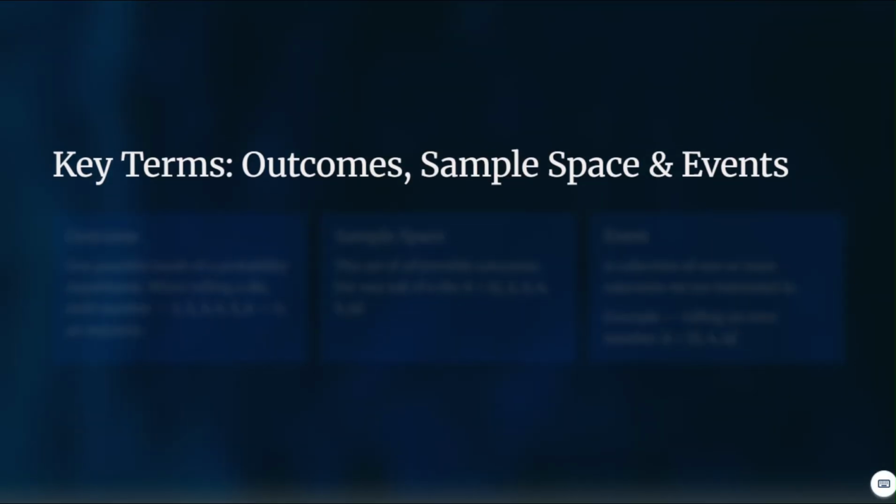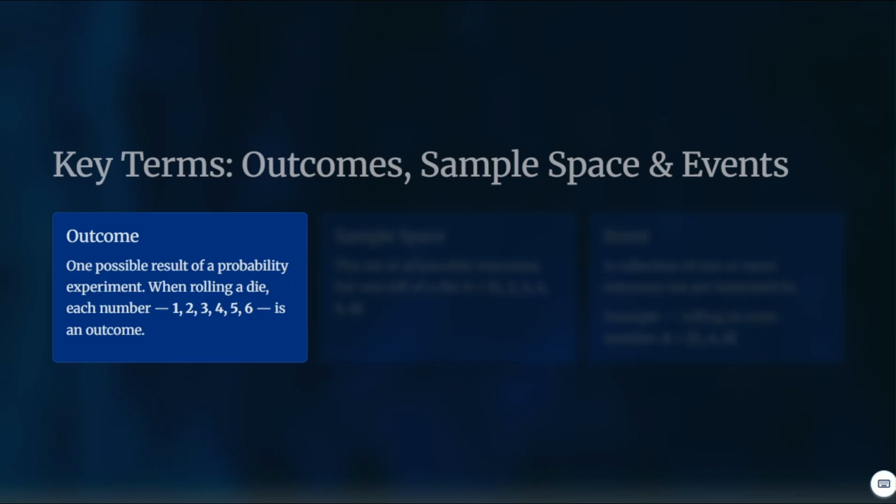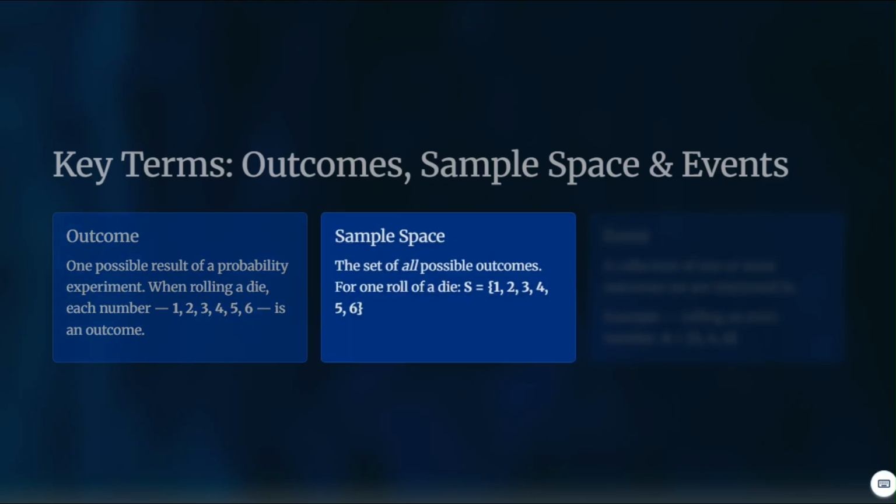Before calculating probability, you need to know 3 essential terms, and we'll illustrate them using a 6-sided die. First, an outcome. What is an outcome? It's one possible result of a probability experiment. So when rolling a die, the possible outcomes would be 1, 2, 3, 4, 5, and 6. So in this case, each number is an outcome. The sample space, though, is the set of all possible outcomes.